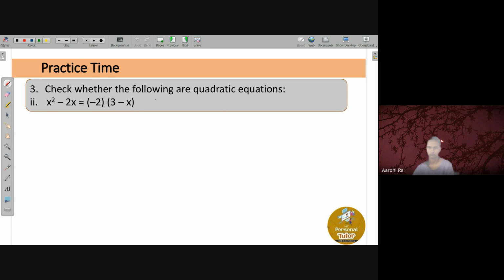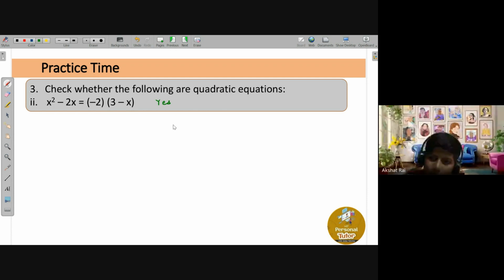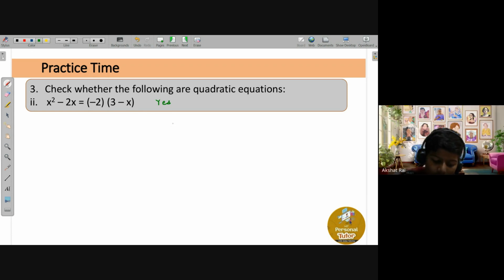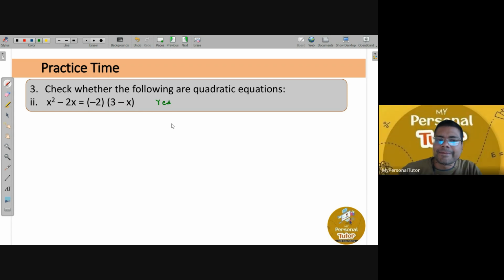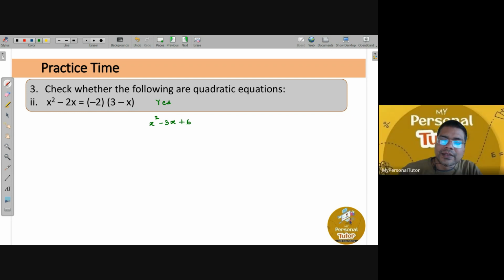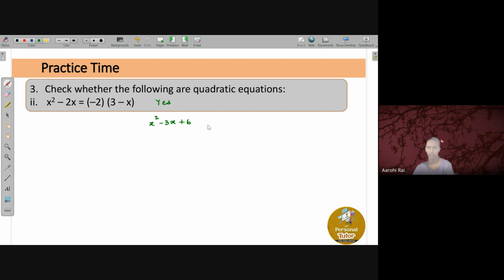Yes, sir. All right. What is the equation you got, Swati? Tell me the answer, Karthik. Sir, x square minus 3x plus 6. Minus 4x plus 6 is what I got, sir. Okay, please check it.